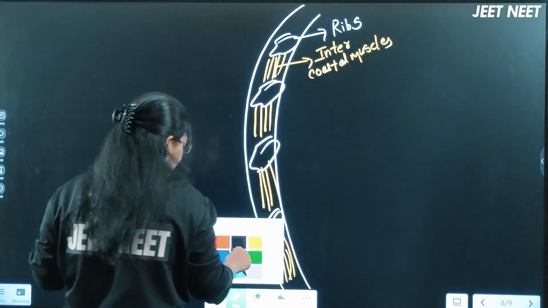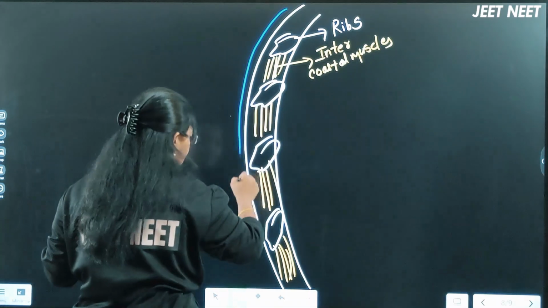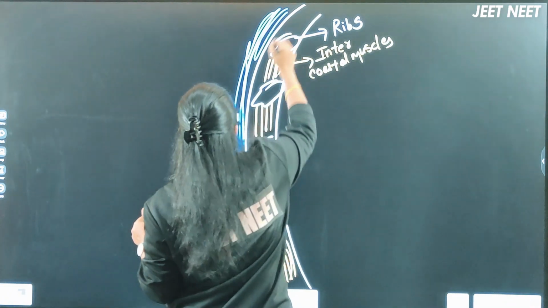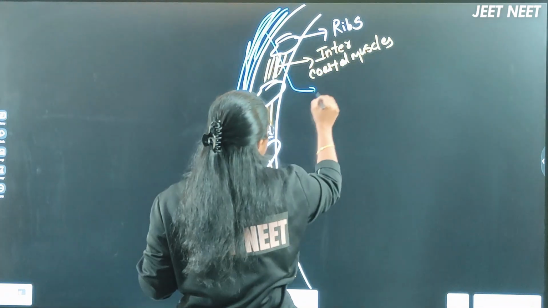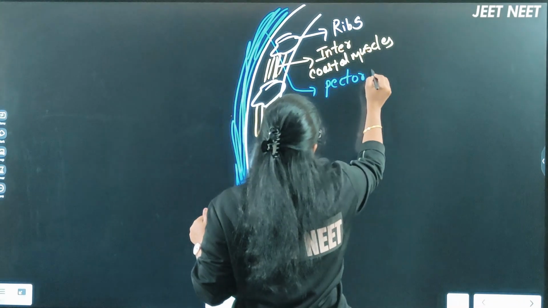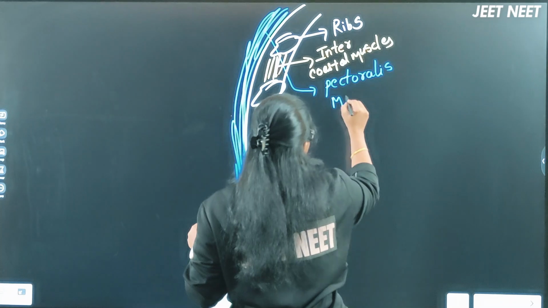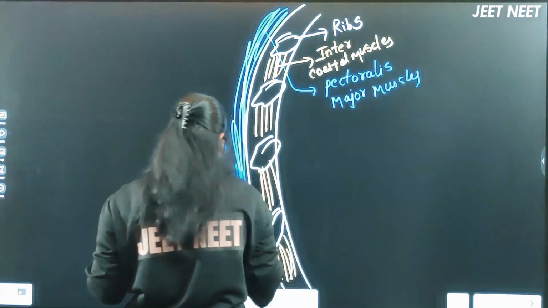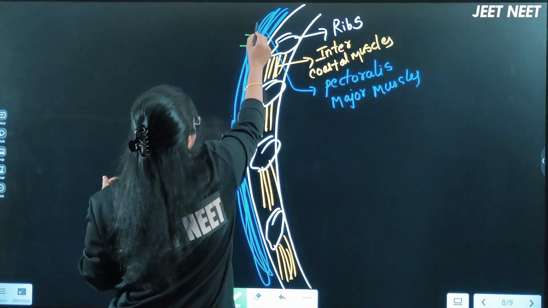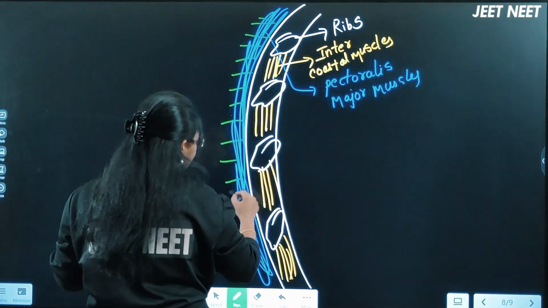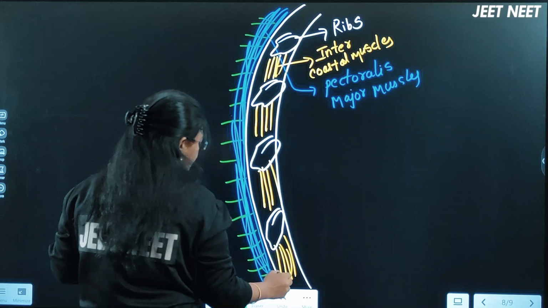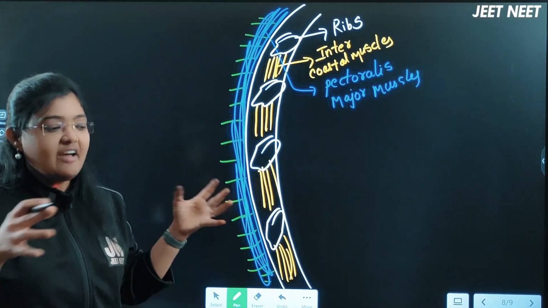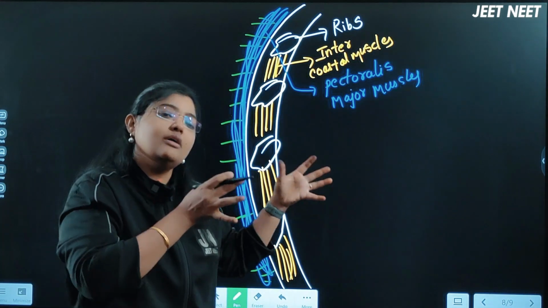These are the muscles, and in front of them there are some muscles holding this breast region. We call these muscles the pectoralis major muscles. This pectoralis major muscle is attached with the help of ligaments called suspensory ligaments. Here the suspensory ligaments will be present. Wherever in the body, as I told you in the female reproductive system also, ligaments are the structures which hold the organ to the body wall.